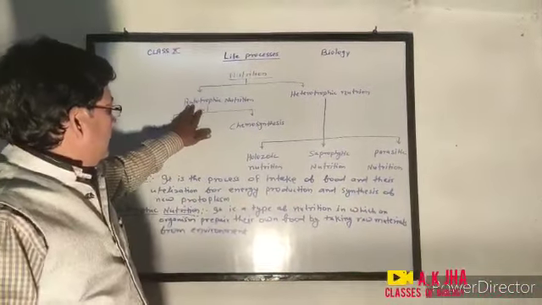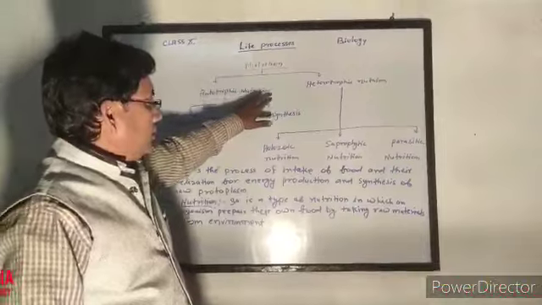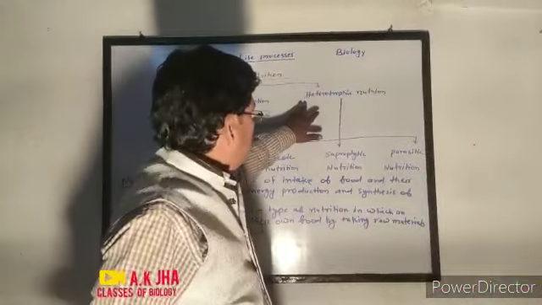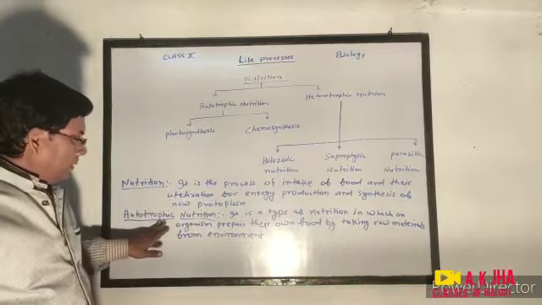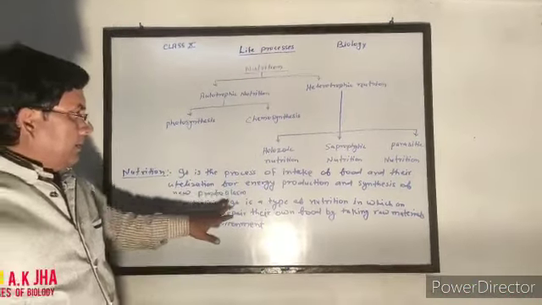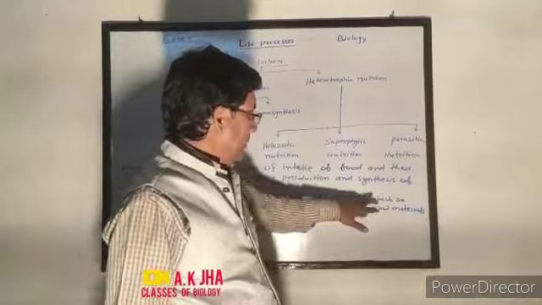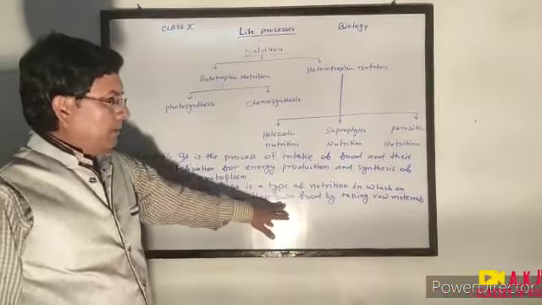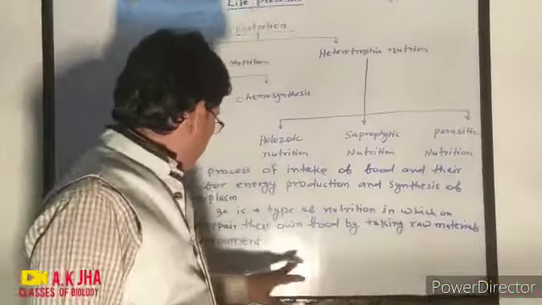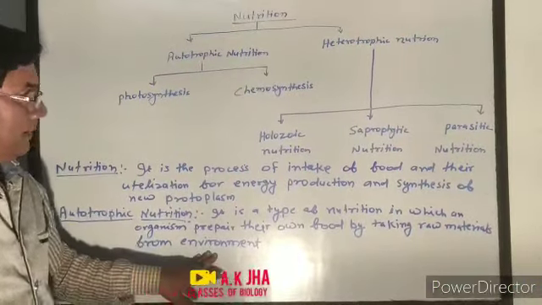Now, nutrition is of two types: autotrophic nutrition and heterotrophic nutrition. Autotrophic nutrition is a type of nutrition in which an organism prepares their own food by taking raw materials from environment.